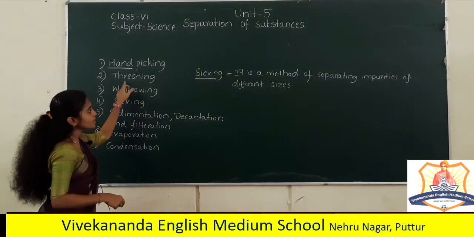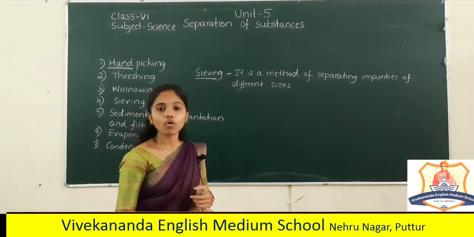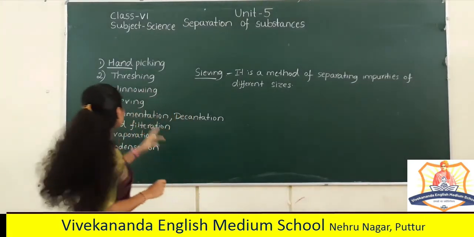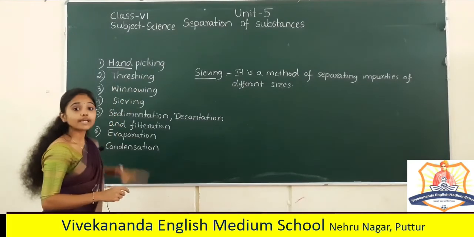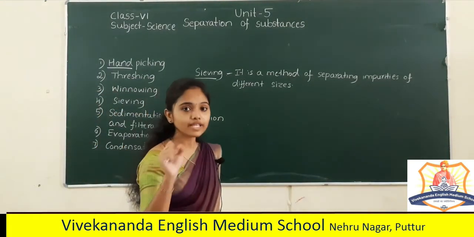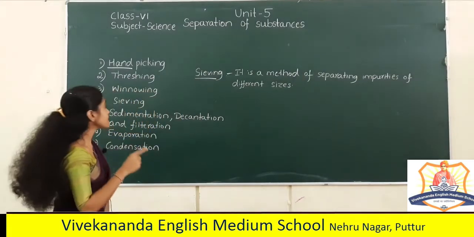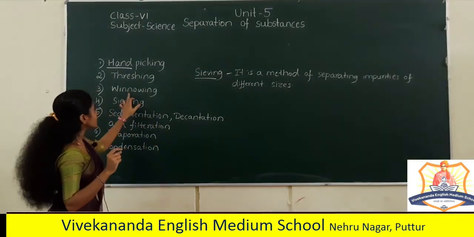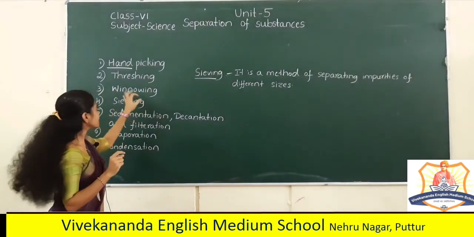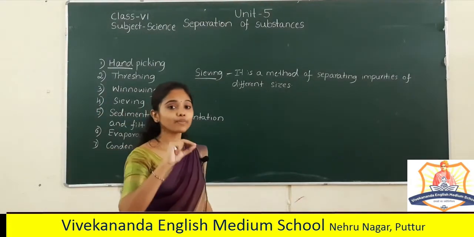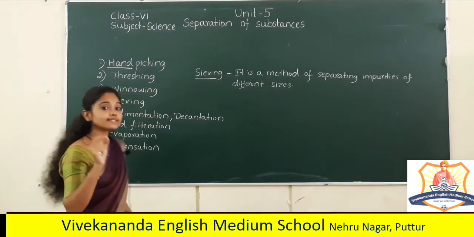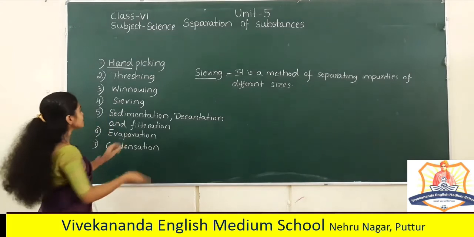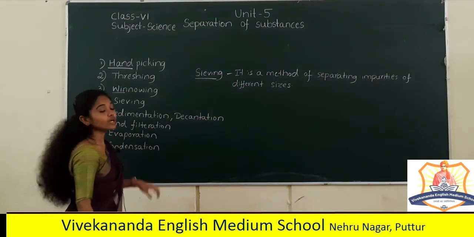So what is threshing? Threshing is a process of separating the grains from the stalk. Don't confuse between threshing and winnowing. Threshing is a process of separation of the grains from the stalk, whereas winnowing is a process of separating the husk from the grains by blowing the wind. Since the husk is light in weight, it is easily carried away by the wind. So that is winnowing.